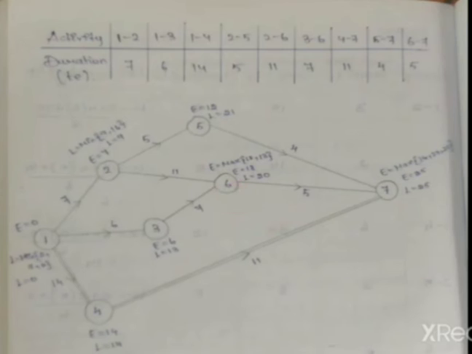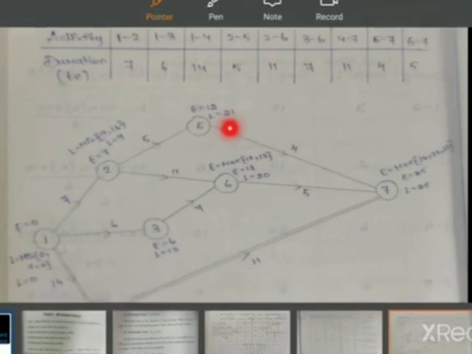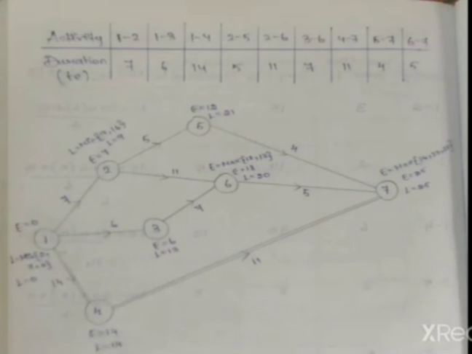Sixth means we have only one outgoing activity. So you have to subtract the duration of this activity. So 25 minus 5 is 20. So for the sixth one we have L value will be 20. The next we have to come with fifth activity. For the fifth activity is also only one outgoing activity. So directly you have to subtract 25 minus 4 is 21. So for the fifth activity L value will be 21.